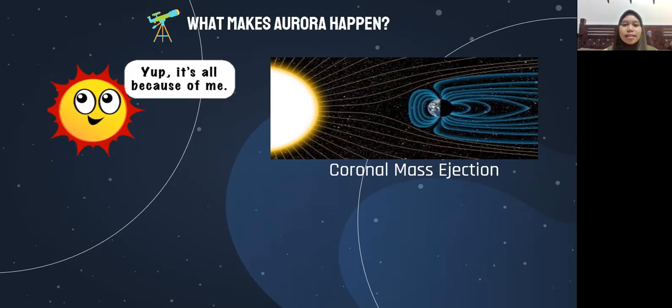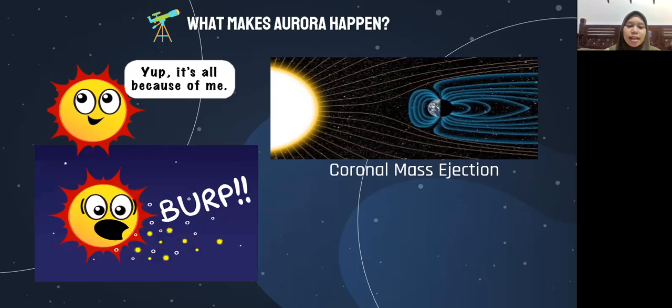Sometimes the sun sends us electrically charged particles with supersonic speeds, and this phenomenon called a coronal mass ejection, or CMEs for short. Or we can imagine like this, the sun burps out a huge bubble of electrified gas that can travel through space at high speeds.